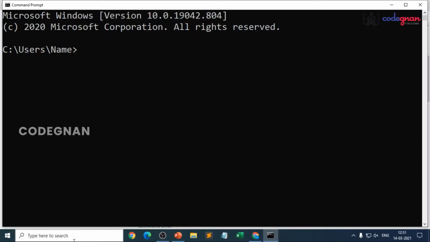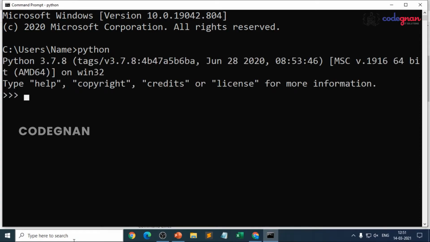That is the reason we added Python to the path in the environment variables. That means if you type python in the command prompt, you should see the Python terminal. If you are able to see it, then you can install any package directly. Otherwise, you should go to the download files where you need to download the .exe file.